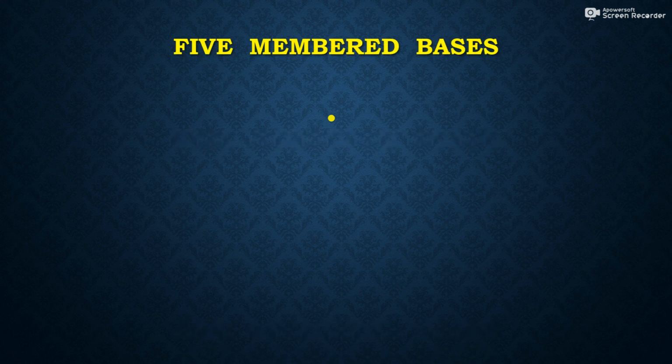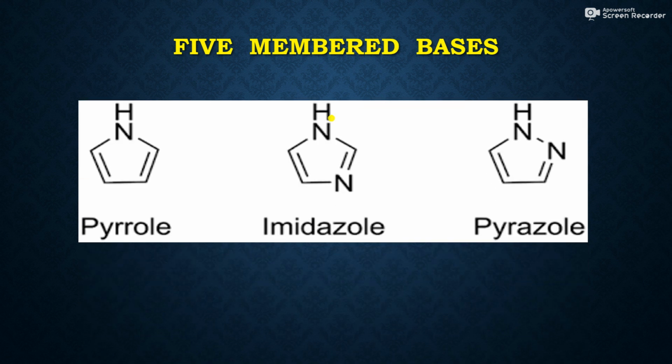So after antifungal agents, we have some five-membered bases. So the first type of compound is pyrrole. Pyrrole is also a very important base, and it is an amine. See here, the nitrogen atom is attached to two carbons, therefore it is a secondary type of amine, and therefore it is included in five-membered bases.